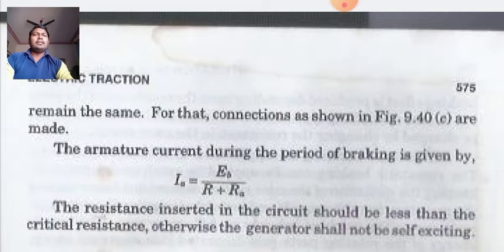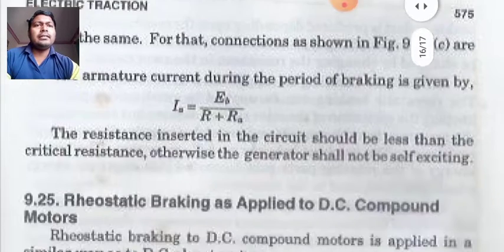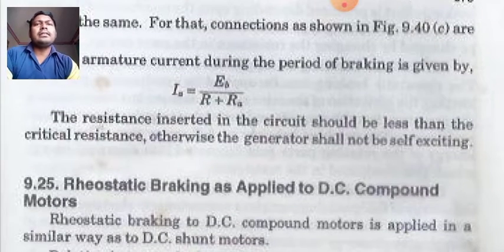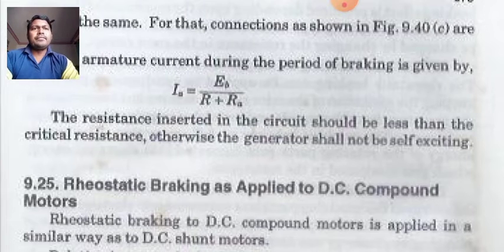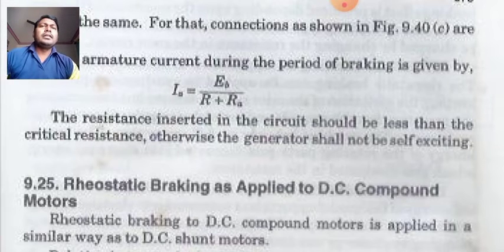remain same. For that, connections as in diagram 9.40C are made. So the armature current during the period of braking is given by Ia is equal to Eb divided by R plus Ra. The resistance inserted in the circuit should be less than the critical resistance, otherwise the generator shall not be self-exciting.